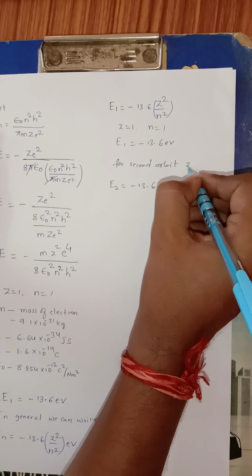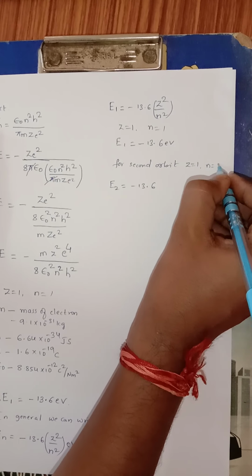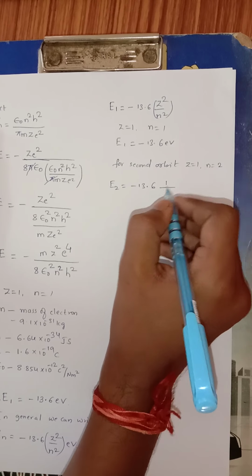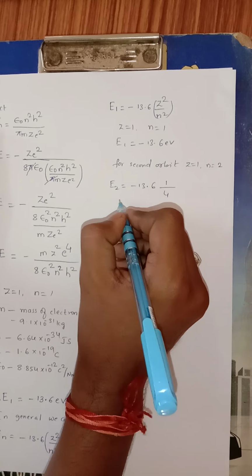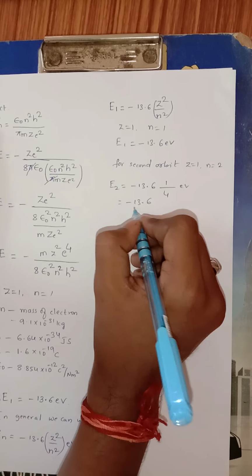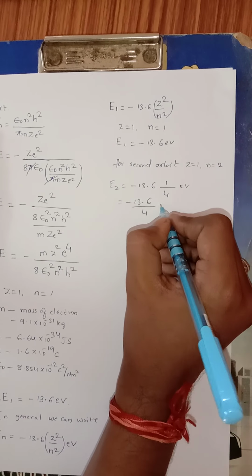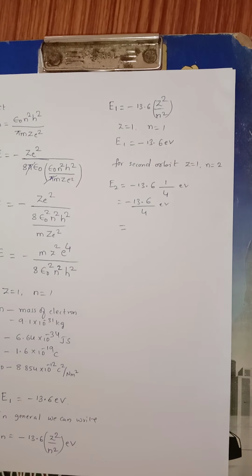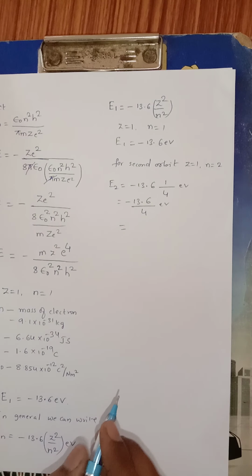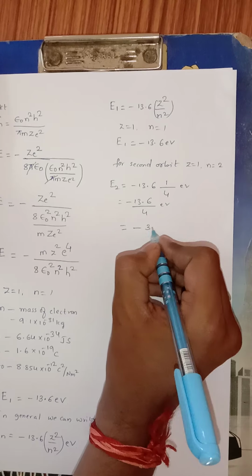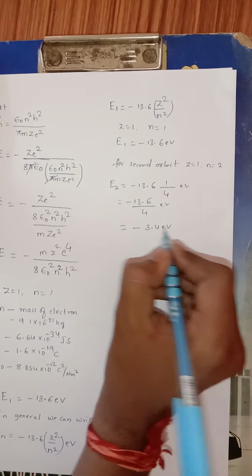For the second orbit, Z is equal to 1 and n is equal to 2, such that 1 by 2 square means 4, which is nothing but minus 13.6 divided by 4 electron volt, which is equal to minus 3.4 electron volt.